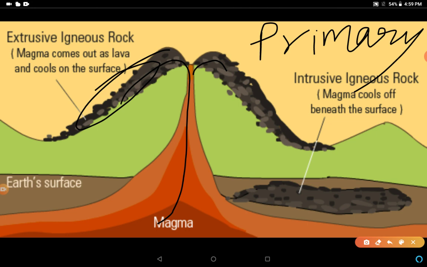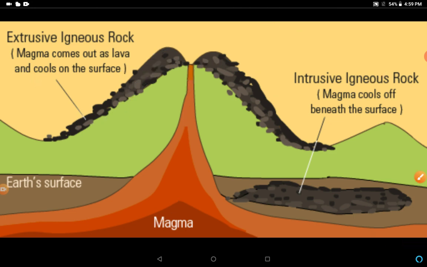There are two types of igneous rocks. Number one, intrusive rocks. Number two, extrusive rocks. So let's discuss both of the rocks one by one. In this diagram, you can see magma.